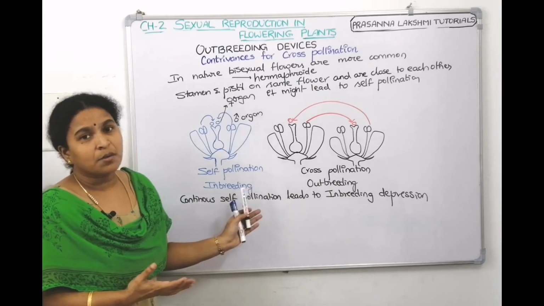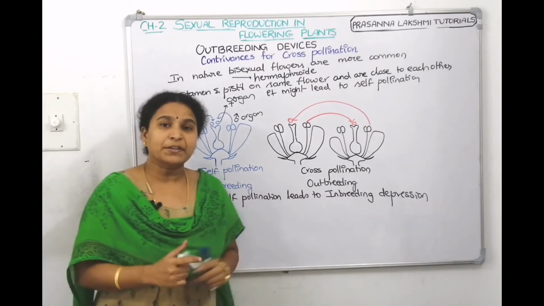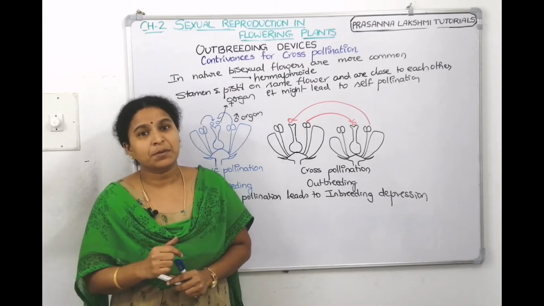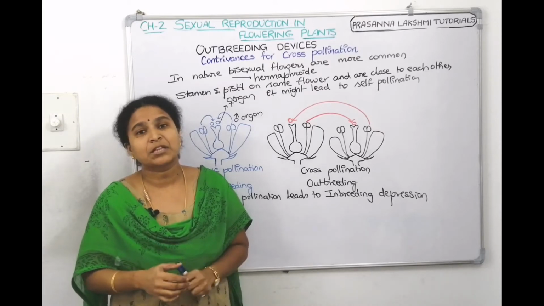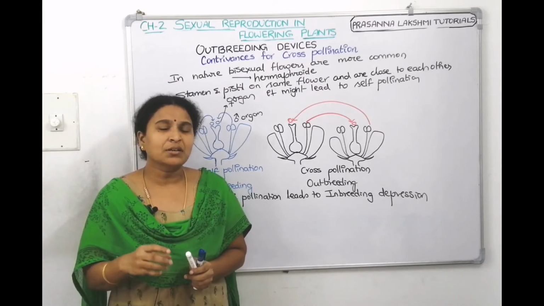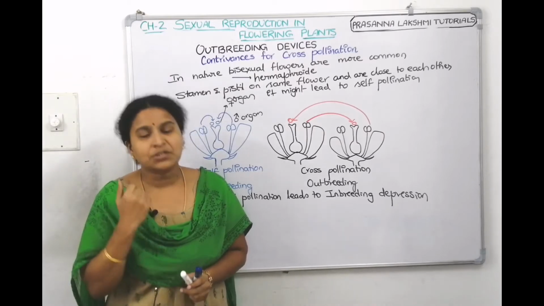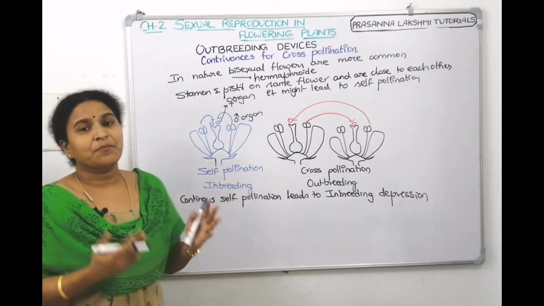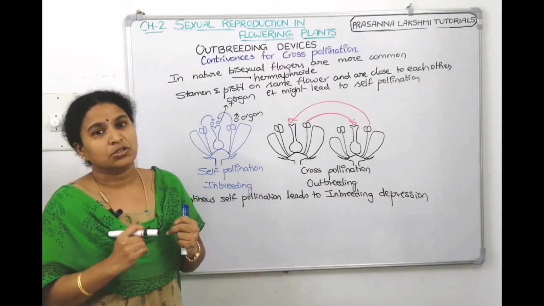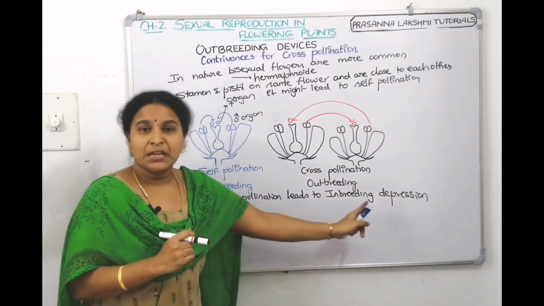The flower is a sexual reproductive organ. It participates in sexual reproduction because gametes are made, male gametes and female gametes. So sexual reproduction wants variations, wants recombinations. But if the genes are the same, from where do we get variations and recombinations? So it goes to inbreeding depression.